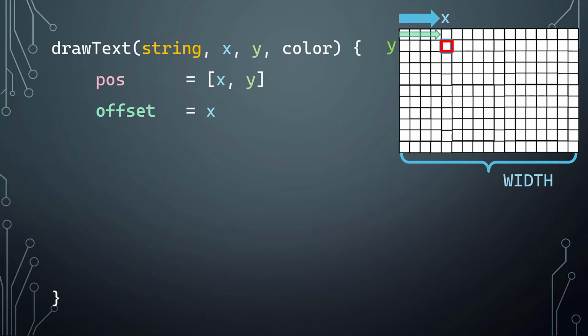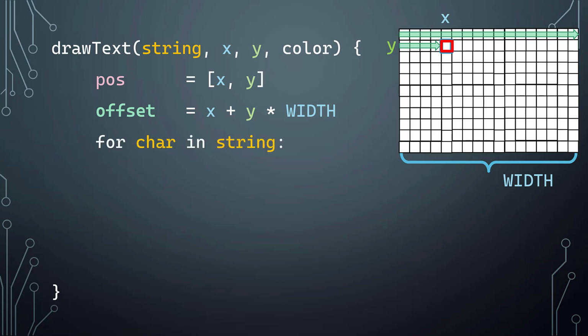When we do that, we start off with whatever x value, so we're pushing it in, and then going down however many pixels, a width worth of pixels for the frame buffer width, times the number of rows we're expecting to go down.